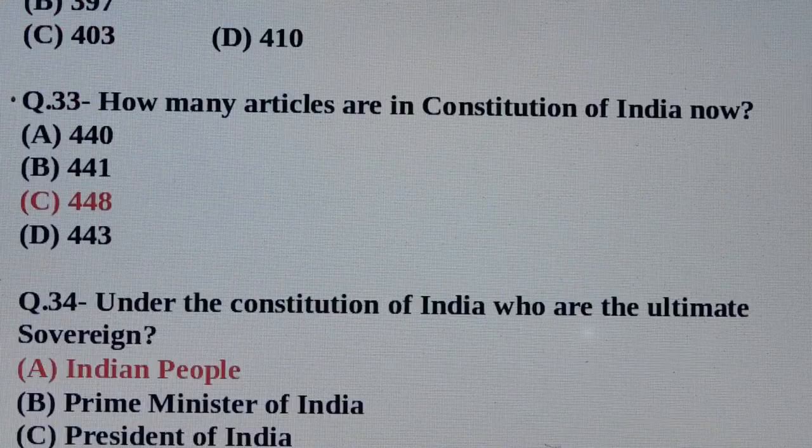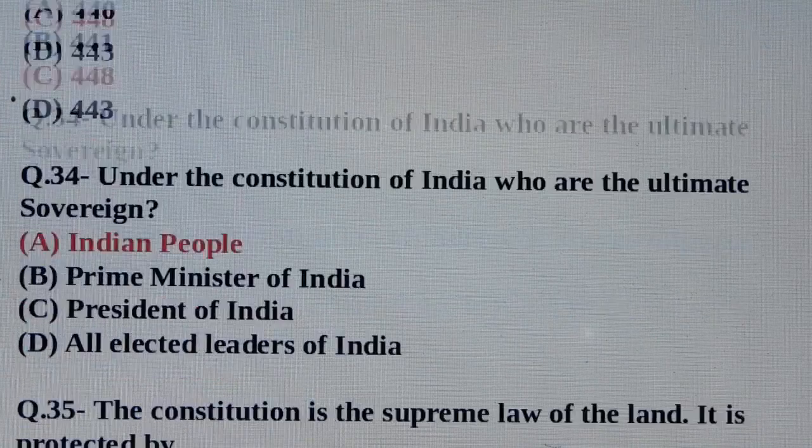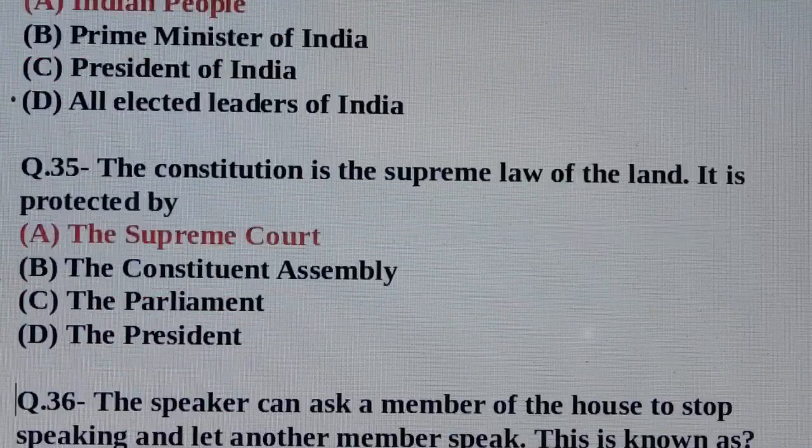Question number 33. How many articles are in Constitution of India now? Answer is option number C, 448 articles. Question number 34. Under the Constitution of India, who are the ultimate sovereign? Answer is option number A, Indian people.